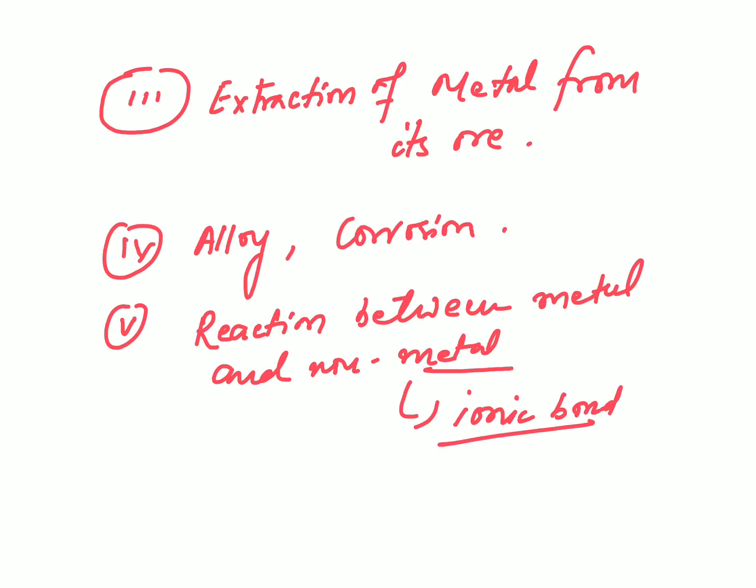So my dear students, this chapter is divided into 5 groups. Let me clarify your concept first. First we have to learn about the physical and chemical properties. You may say physical properties of metal and non-metal, chemical properties of metal and non-metal. In chemical properties there will be reaction with water, acid, base, and oxygen, and displacement reaction.